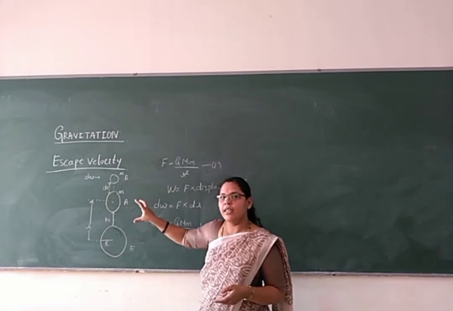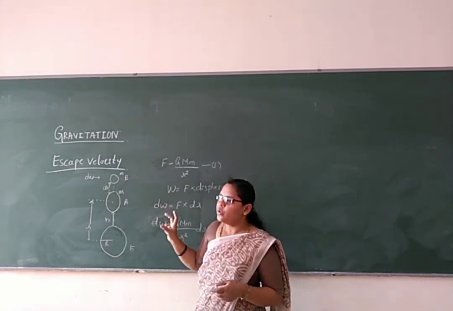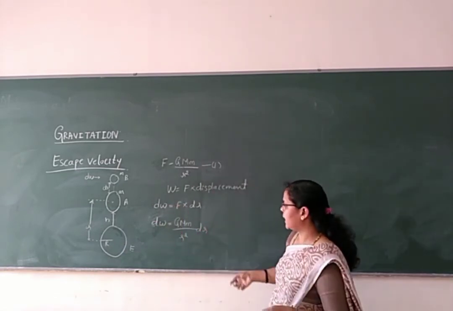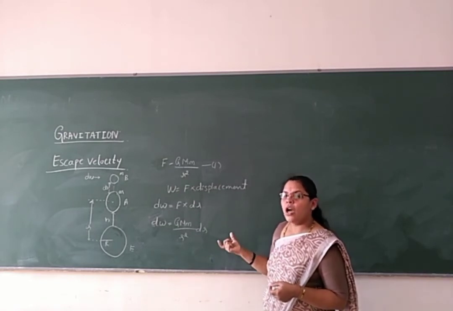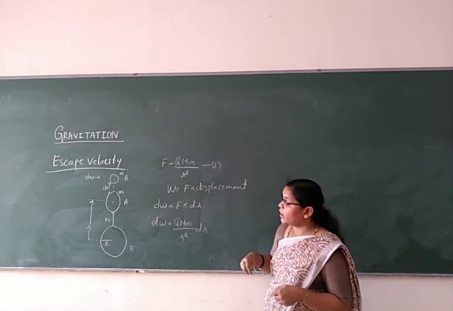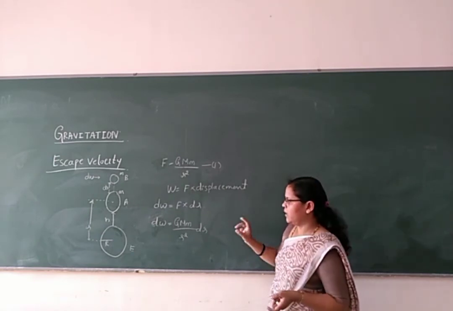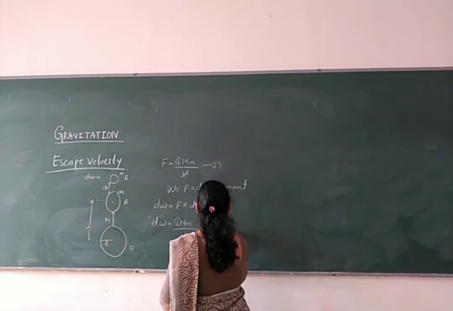It is having that velocity. Which velocity? That is escape velocity. If you do the work, then only it will escape from the gravitational pull of the earth. That is what we are going to study here: how the escape velocity develops on the body which is trying to escape from the gravitational pull of the earth. So we have done the small work here. Let us consider this as equation 2.